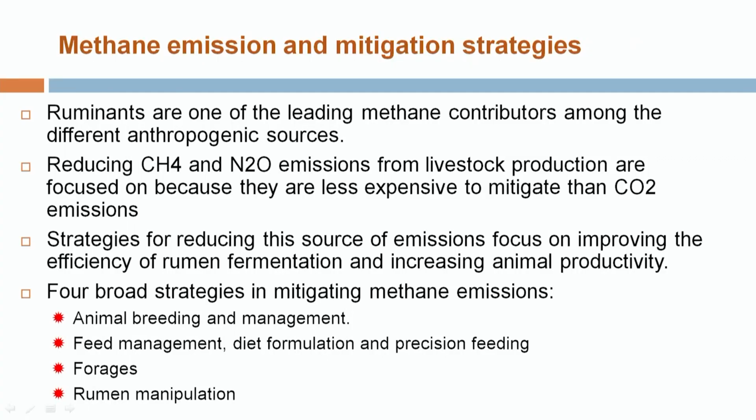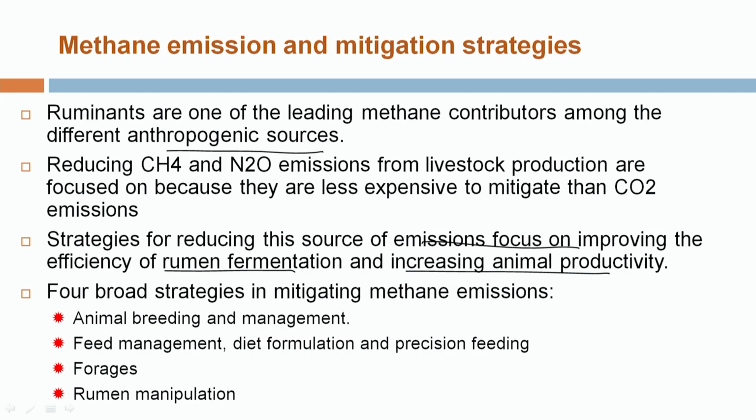So, what are the different mitigation strategies that should be followed during animal management to reduce the emission of methane gas? As we have discussed, ruminants are the leading contributing factor for the release of methane through anthropogenic sources. So any strategy that reduces the emission of methane will mainly work by improving fermentation efficiency and finally improve animal productivity.